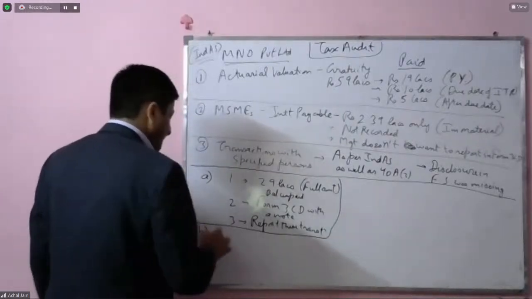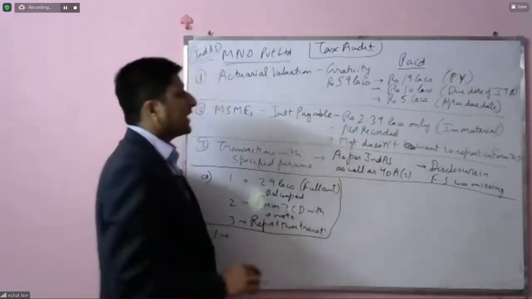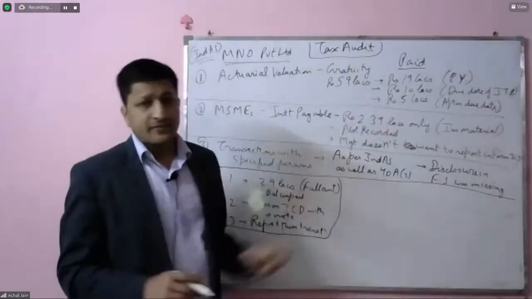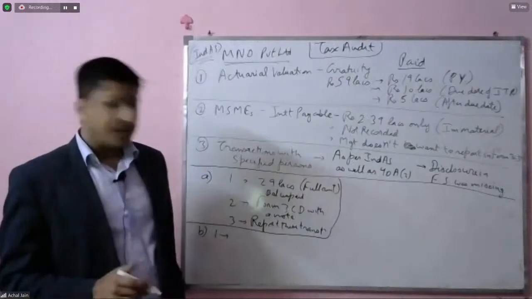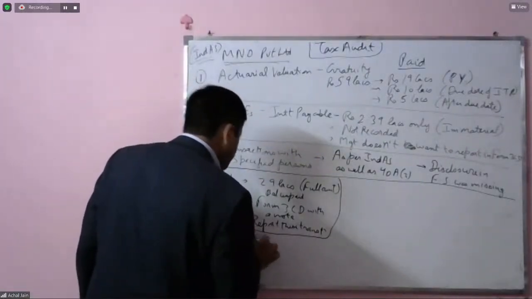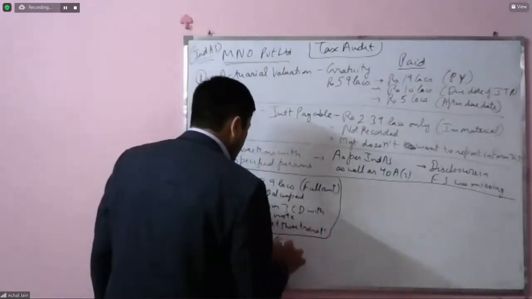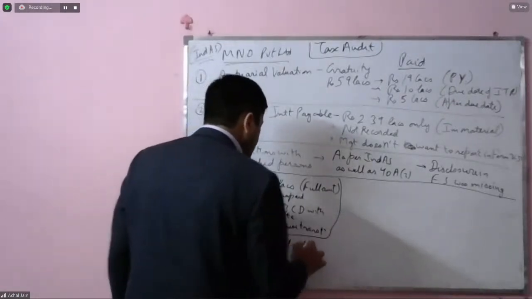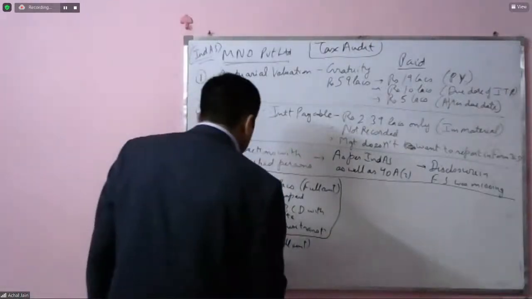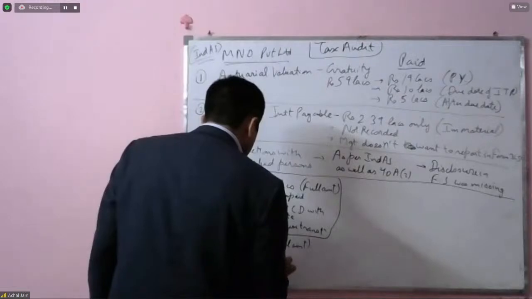Option number B. So for the first point, I think 19 plus 10 plus 5. So this is 34 lakhs should be the amount. And of course, full amount will be shown, 34 lakhs as paid, and the balance is unpaid. So this can be the basis.